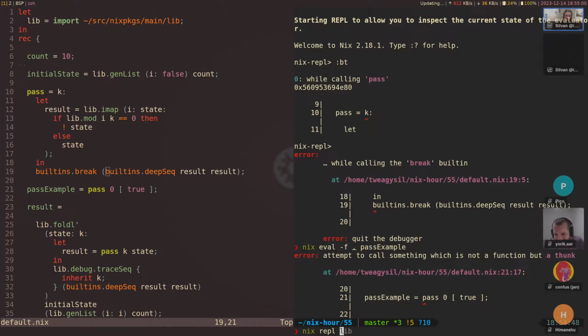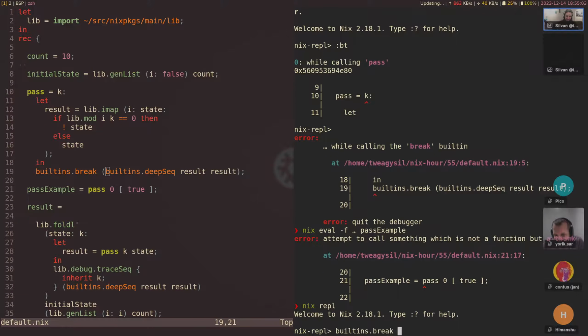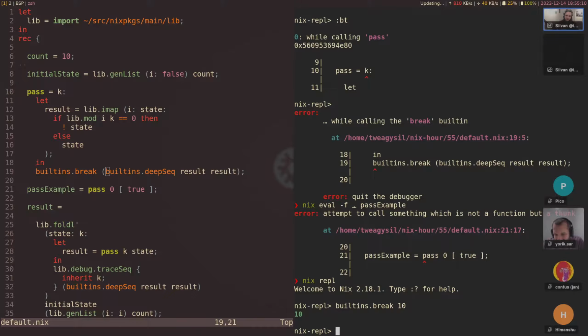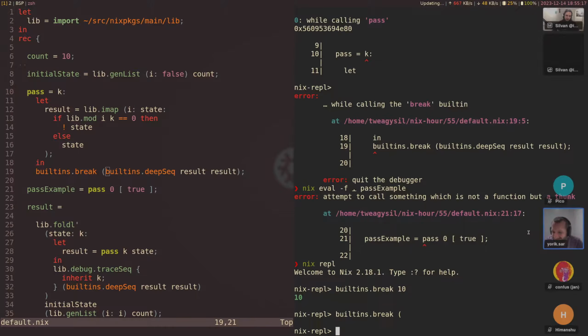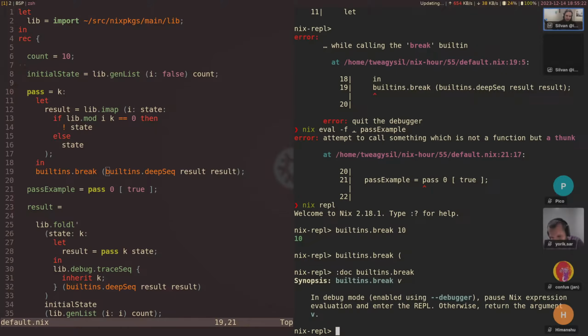Hold on. So is it right that builtins.break kind of doesn't work? How does that work? You can check :doc in front. I'm not sure it's documented. It is: break on a value, return the argument v.